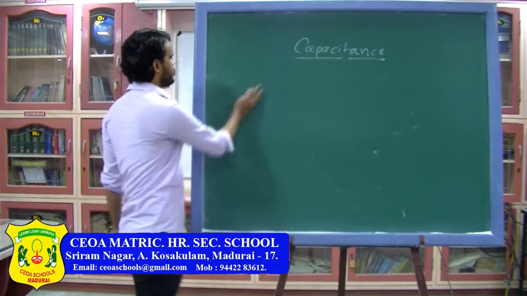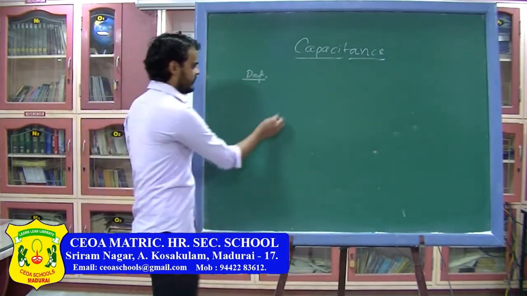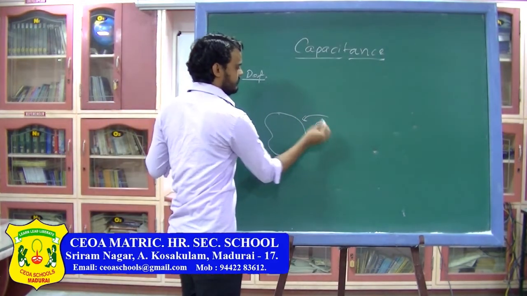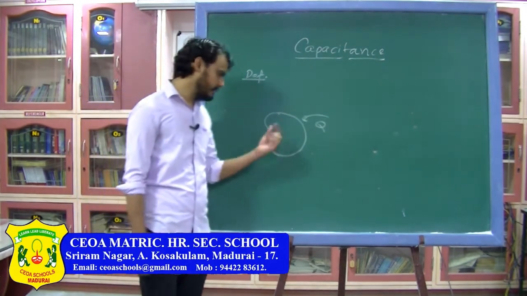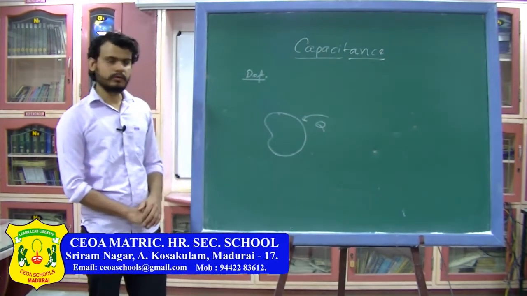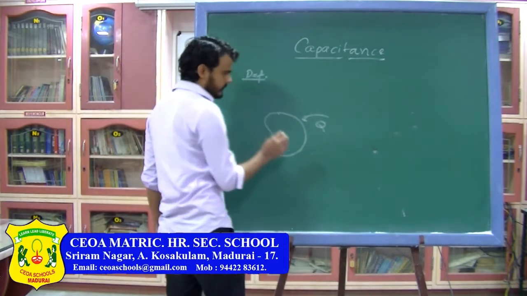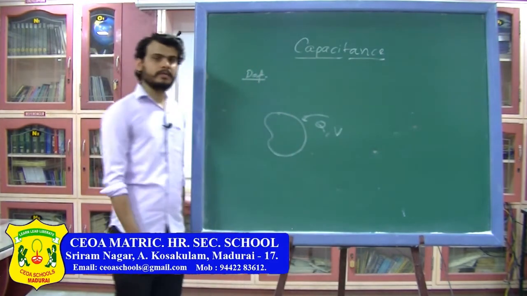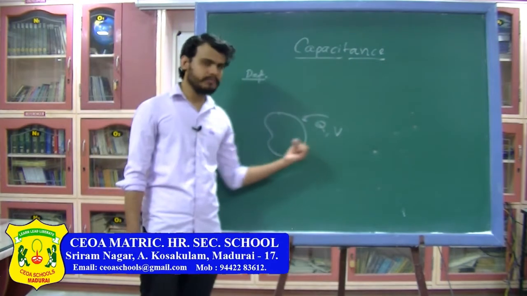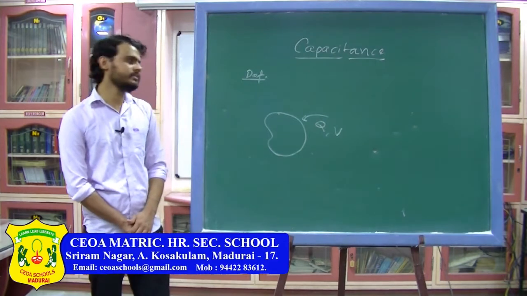Capacitance, you can write the definition of capacitance. Suppose you have a conductor and you give some charge to this conductor. Now this conductor cannot hold any amount of charge. There is a limited amount of charge which that conductor can withhold. So if you give a charge q to the conductor, its potential is going to become V. So the charge given to a conductor cannot be anything, it depends on the potential of the conductor. So this ability of the conductor to hold the electric charge is called capacitance.